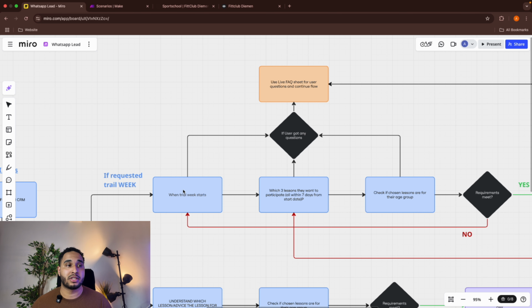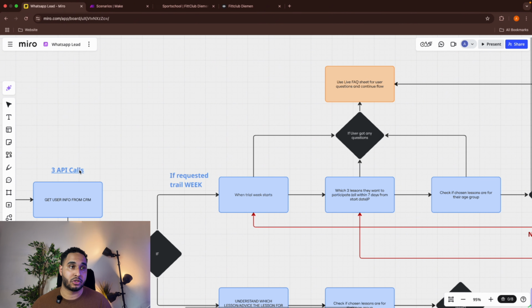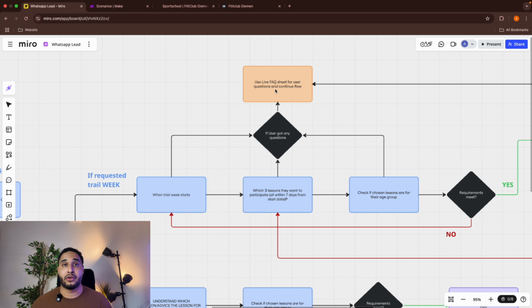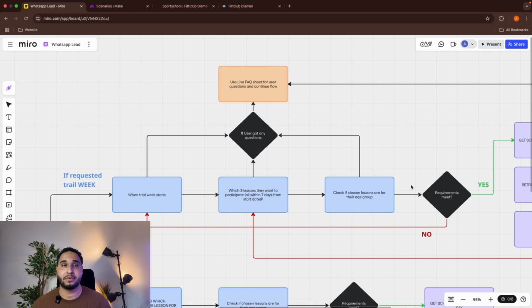And the FAQ sheet is what we have retrieved in one of those 3 API calls. So after answering the question with what it could find in the FAQ sheet, it will continue the flow and eventually make another API step.